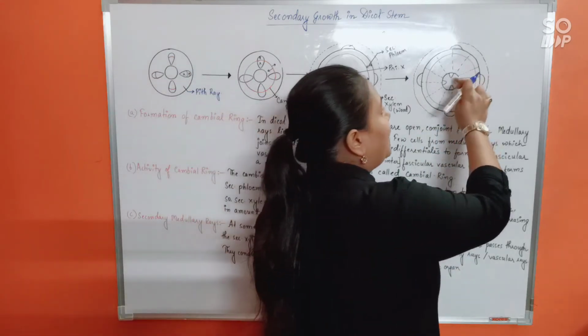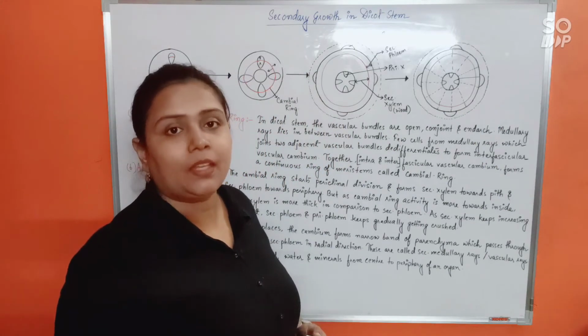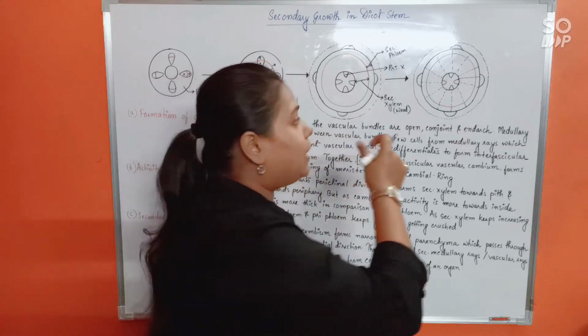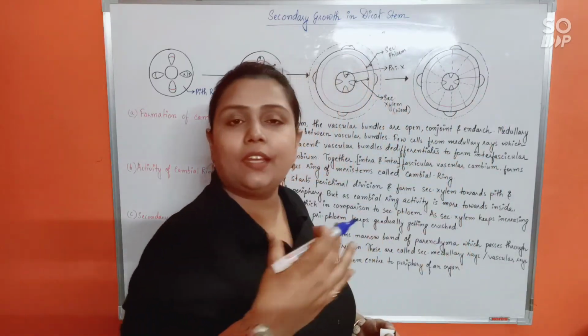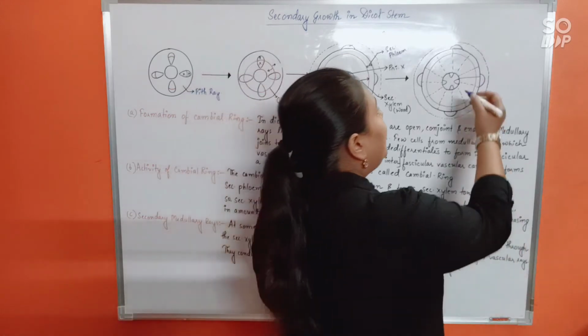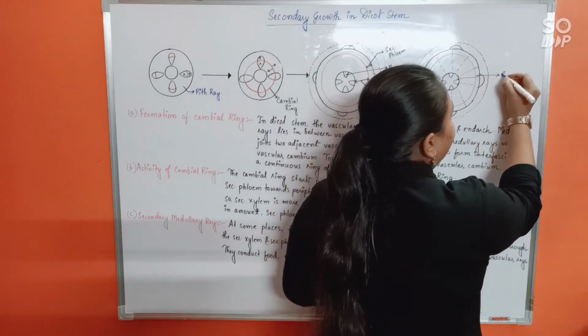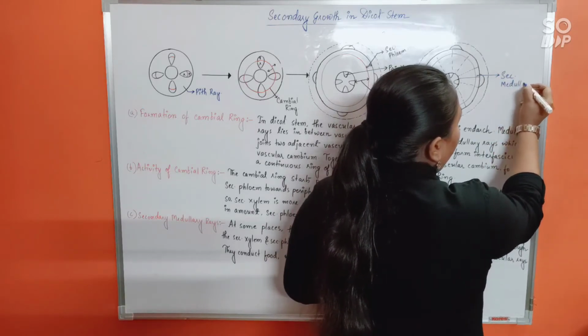those parenchyma cell layers are going to be continuous, isn't it? Continuously running through secondary xylem and phloem as if they are like rays being emitted through secondary xylem and phloem. So these parenchyma cell layers are known as secondary medullary